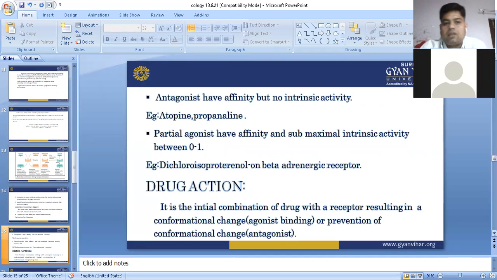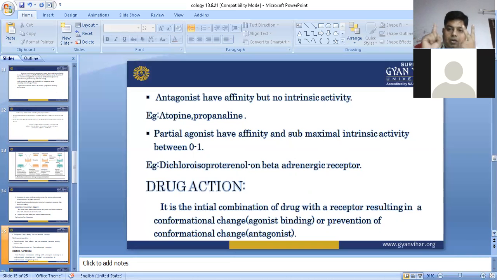Next one, antagonists have affinity but no intrinsic activity. I have already told you in the previous class, an agonist always has affinity and intrinsic activity. Here you can say efficacy. If both things are available, then the receptor is able to perform its normal function.